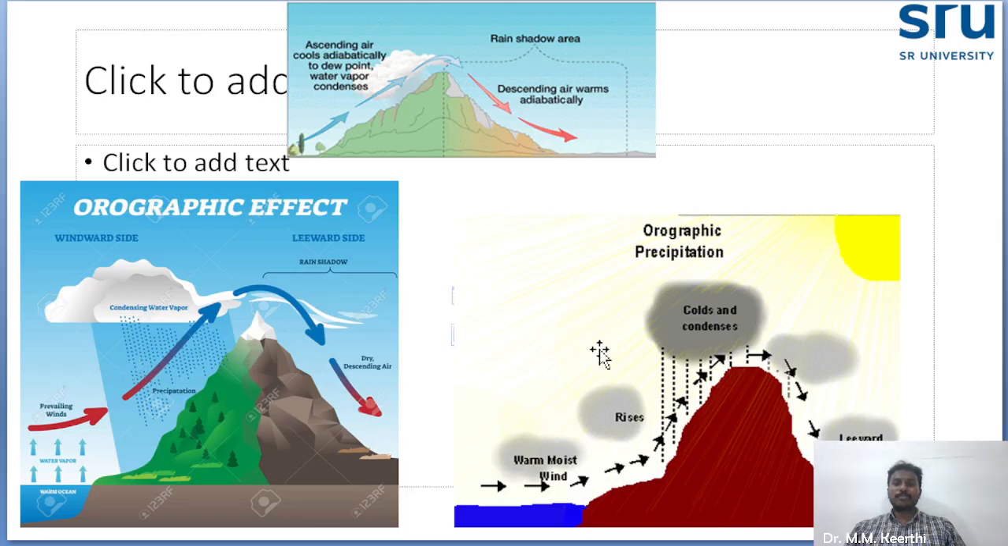Okay, you see in this picture, this is the windward side, where rain will occur. Here is the leeward side, which comes under the rain shadow region. Here there is no rainfall. You see the ascending air cools adiabatically to dew point temperature, water vapor condensation occurs, and we get a sufficient amount of rainfall. When it reaches the rain shadow region, the air descends and warms adiabatically. Due to that, there is no rainfall here.